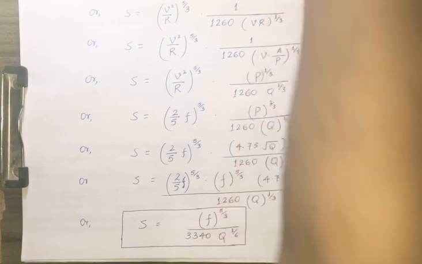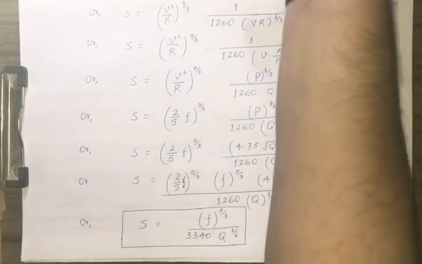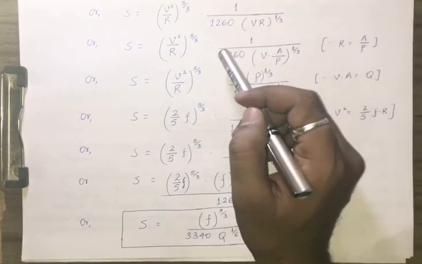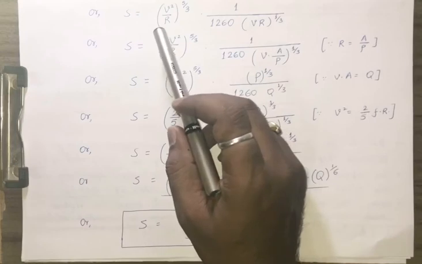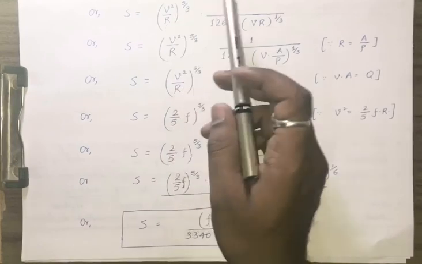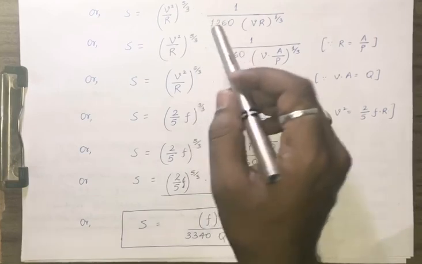Now S is equal to, we have broken this v cube.